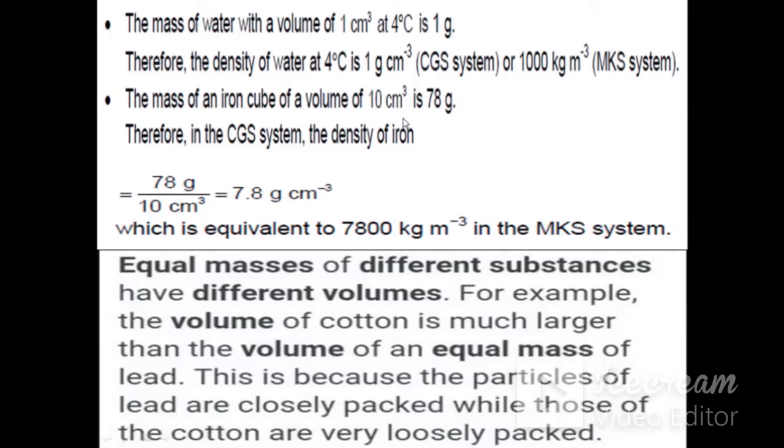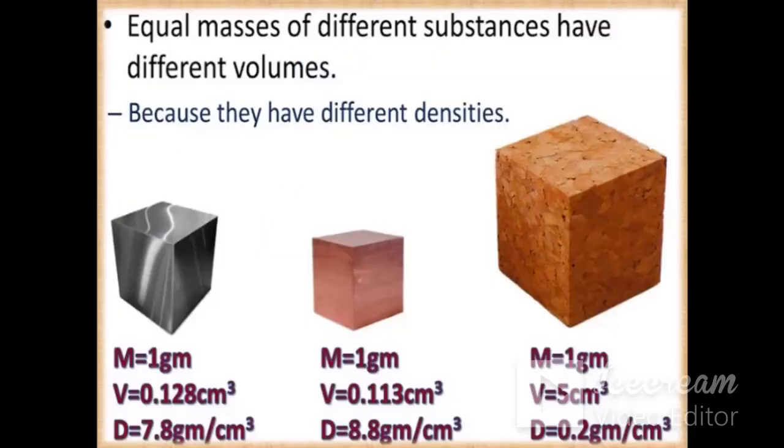As we already knew, equal masses of different substances have different volumes. For example, the volume of cotton will be much larger than the volume of an equal mass of lead, or you can take an equal mass of iron, because in case of metals the particles are closely packed, while in case of cotton they are very loosely packed. So we can say that equal masses of different substances have different volumes.